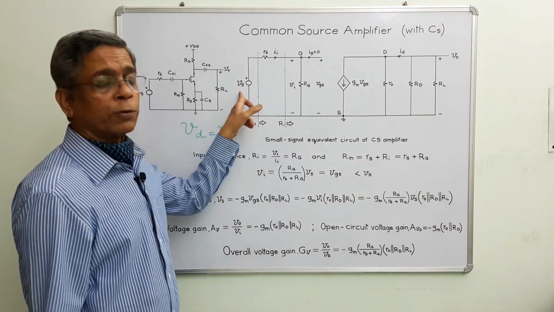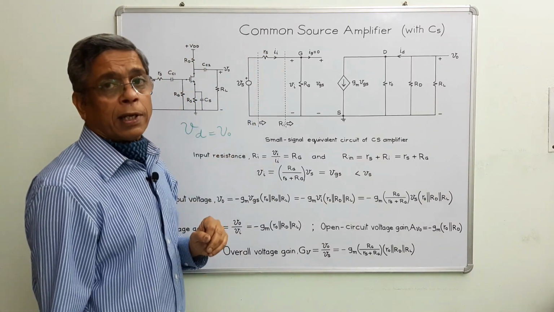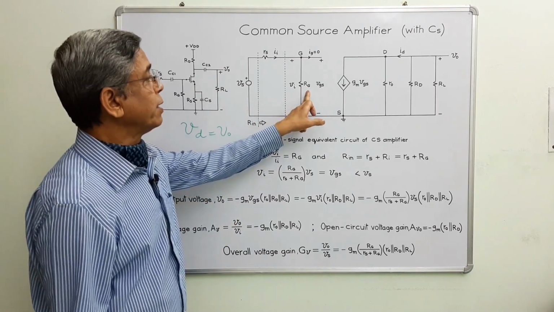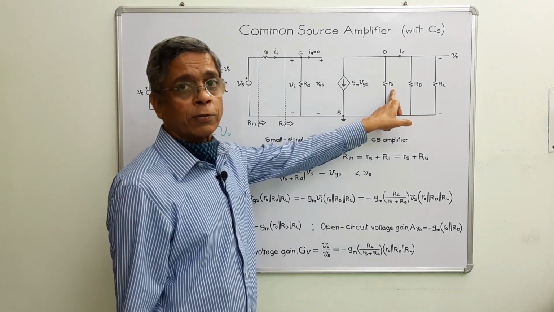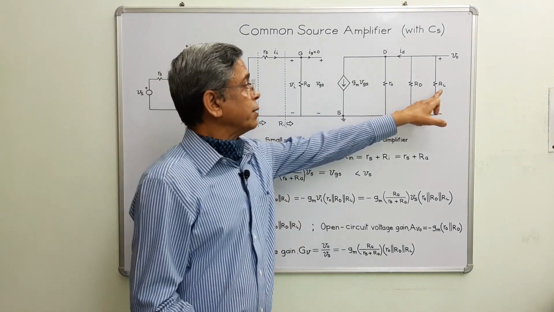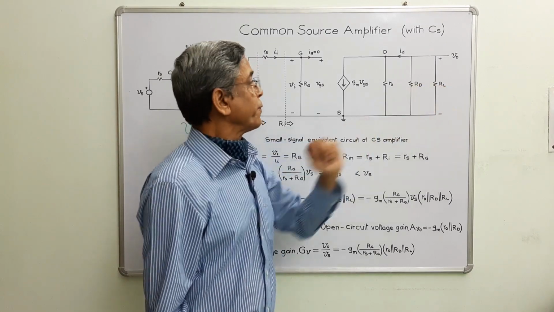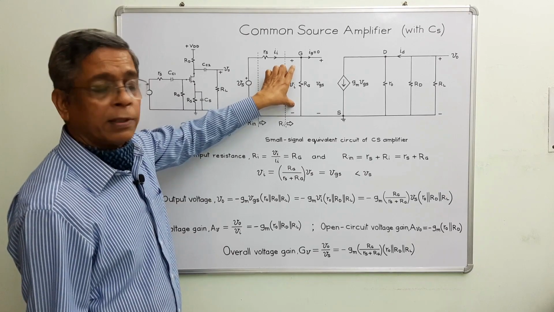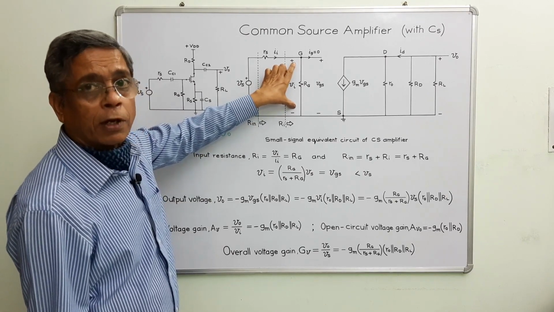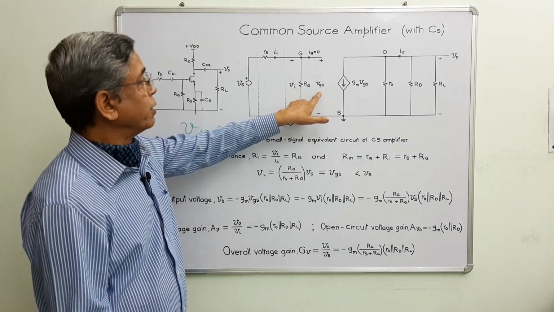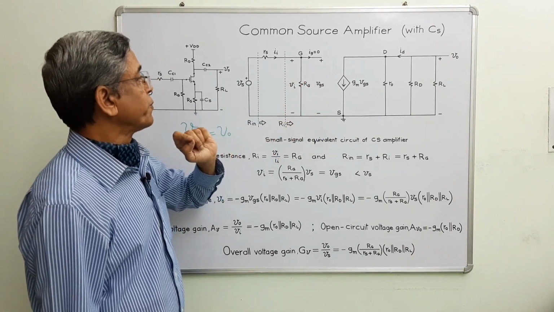This is the input signal source and this is the resistance of the input signal source. This is the biasing resistor and this is the output resistance of the device. This is the resistor joined with the drain and this is the output load resistor. And this Vi is the potential difference across the input terminals of the amplifier, between G and S. VGS is the potential difference between the G and S terminals.